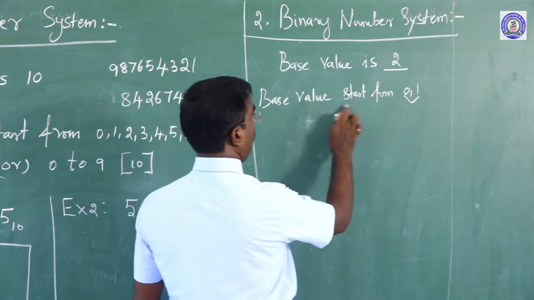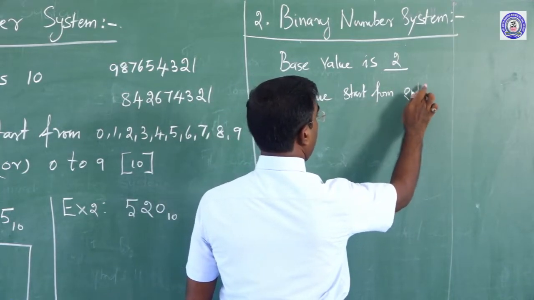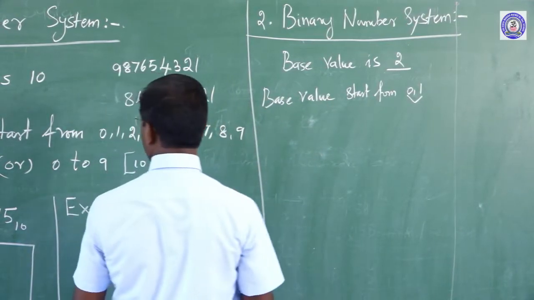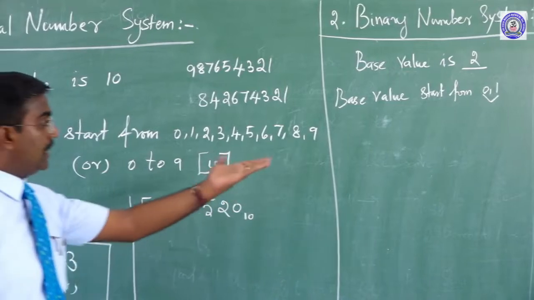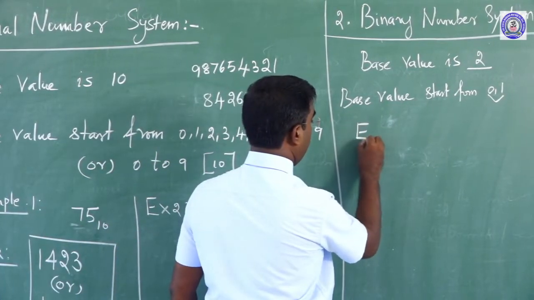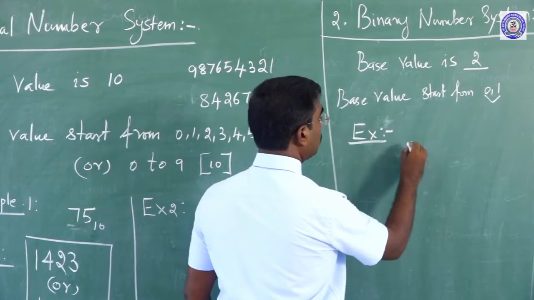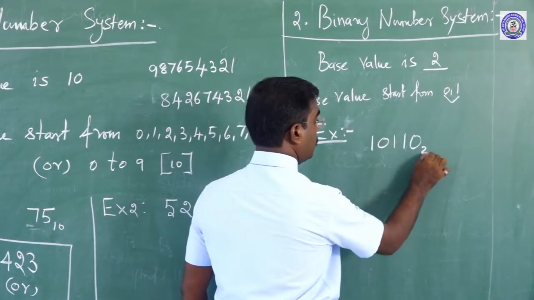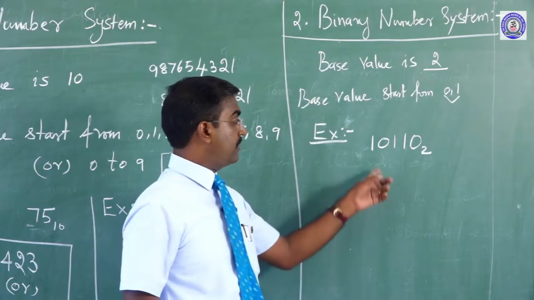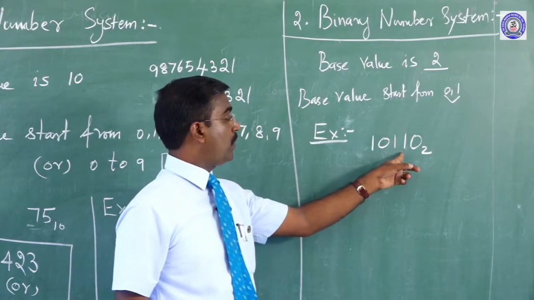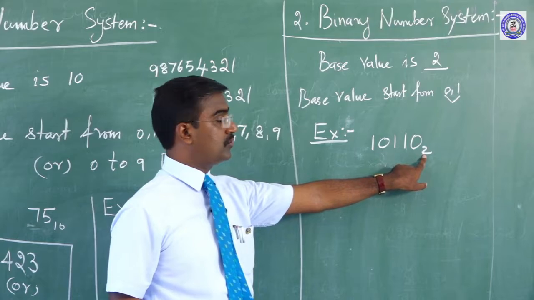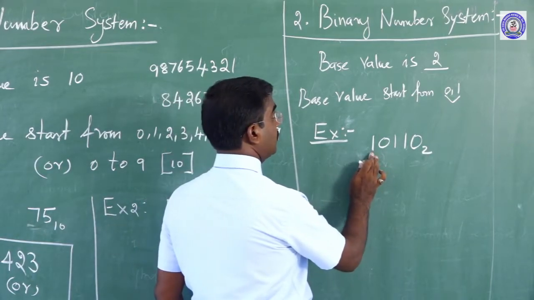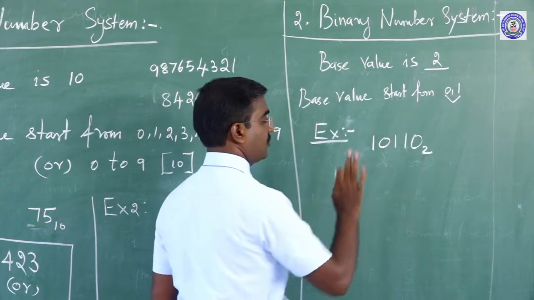Is it clear? Here is an example: 1 0 1 1 0 base 2. This is called a number in the binary number system.